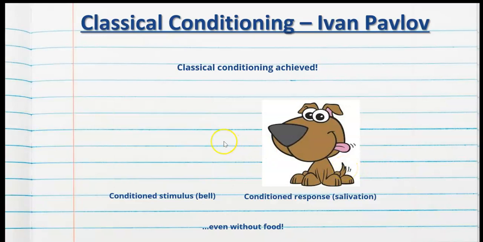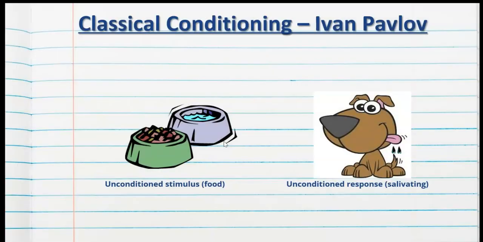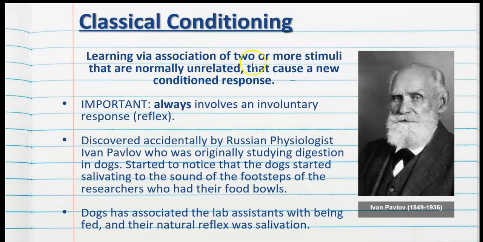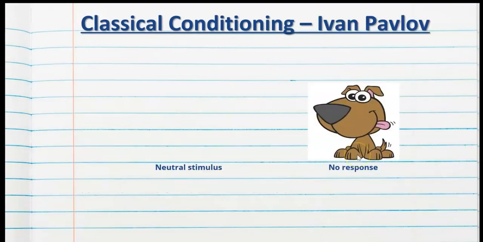So if I go back to the definition that we introduced, there we go. Learning via association of two or more stimuli that are normally unrelated that cause a new conditioned response. So in the case of Pavlov and his dogs, the new conditioned response was salivating, but it was salivating to the sound of a bell, which is normally unrelated to causing salivation. So two or more stimuli that are normally unrelated obviously refers to the bell and the food.